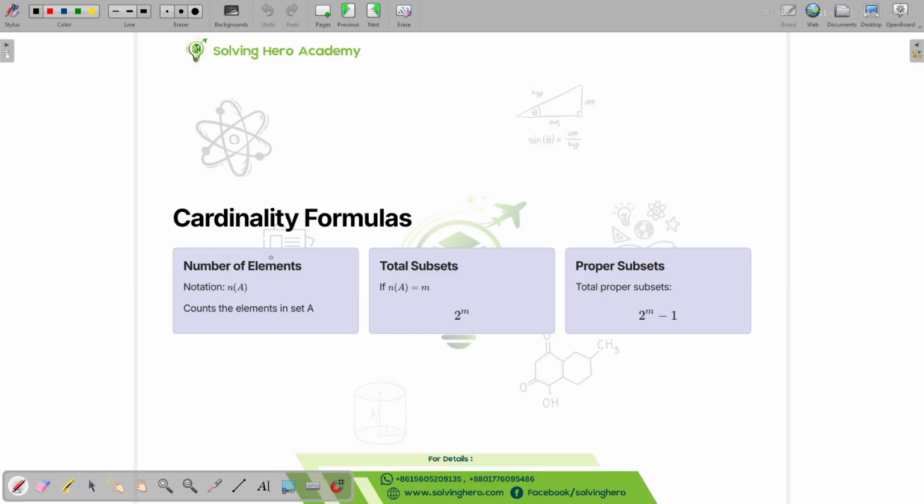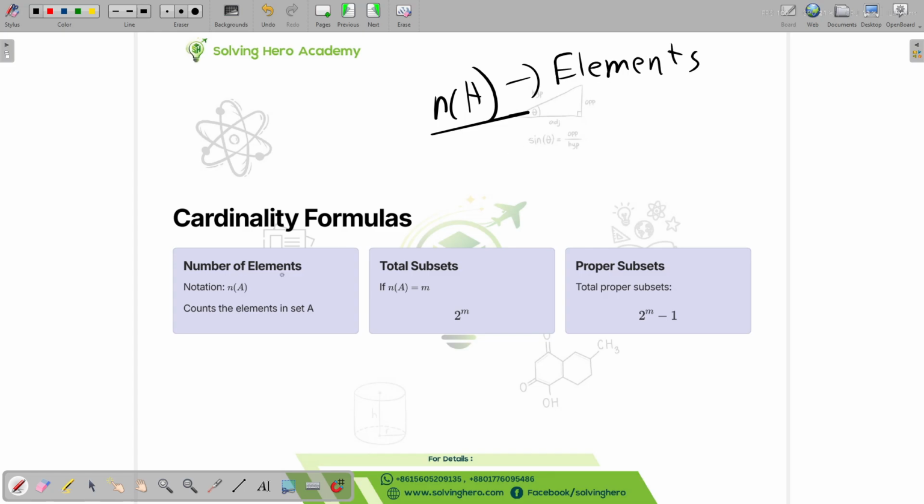We can see cardinality formulas, number of elements. If you're trying to figure out the total amount of subsets possible, let's say n of A. What does n of A mean? It means how many elements this set has.